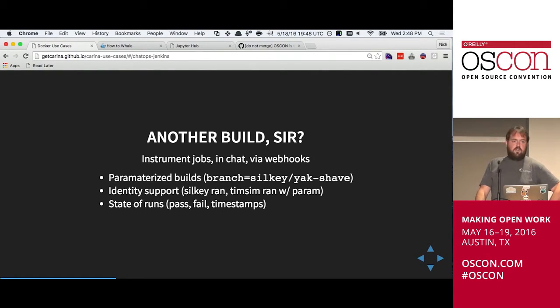The other thing that's also really helpful here is taking a look at the state of our runs. I don't really ever have to go to the Jenkins UI anymore to know when the last time a build was run or what the state is. Are they red or green?